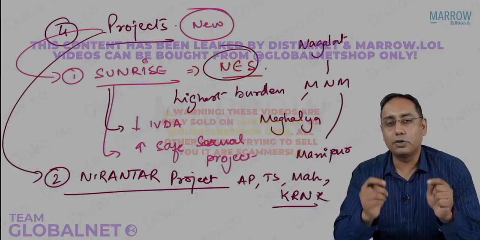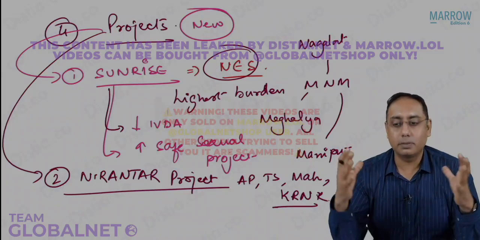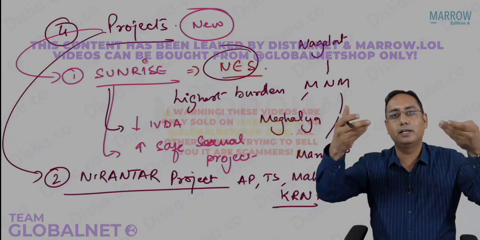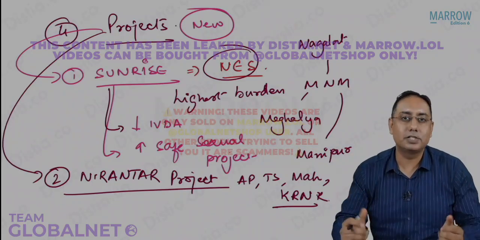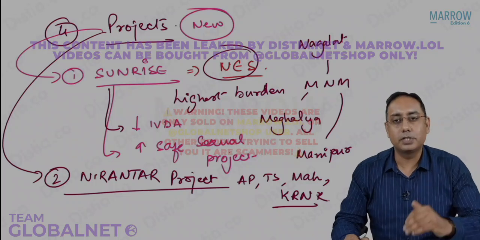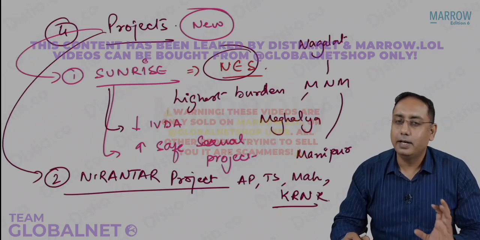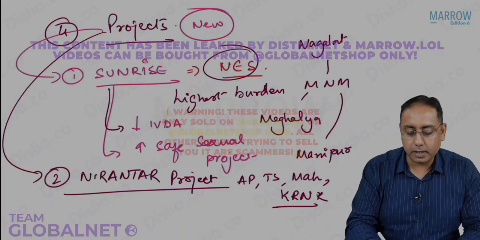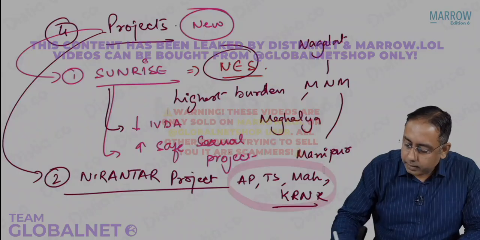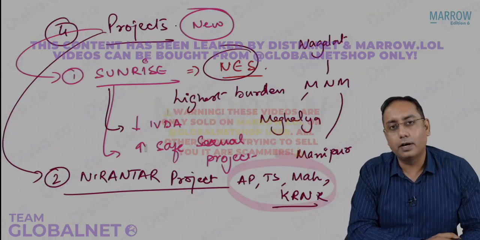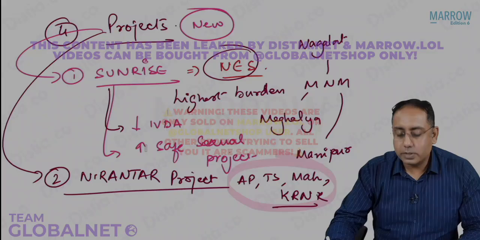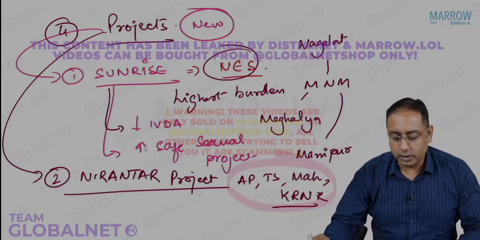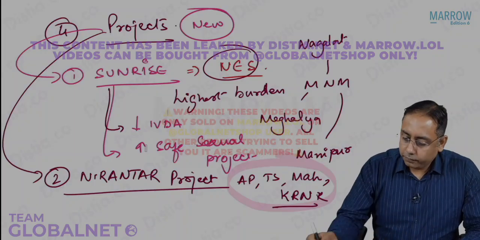HIV is in Maharashtra. Not because HIV is a bigger problem there, it is because the people are so many. So the number of HIV cases is highest in Maharashtra state. Why? Because it is the largest state of our country with the maximum population. That is the reason PLHIV is highest in that area. And of course, because of many known hotspots also in Maharashtra. So the Nirantar scheme is there in the southern part of our country. It is again to promote safer sexual practices, to decrease intravenous drug abuse and all these things. So these are a couple of your projects.